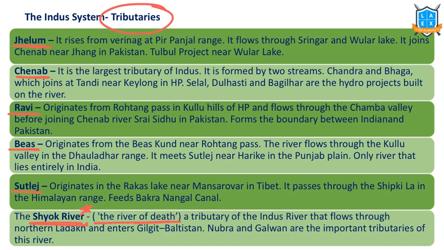Shyok means river of death. This is the tributary of Indus River. This flows through Ladakh region. It enters into Gilgit-Baltistan region. Nubra and Galwan, very important. Nubra and Galwan are the important tributaries of this particular river. And we have to learn about this. Jhelum River, Chenab, Ravi, please go through these ones.